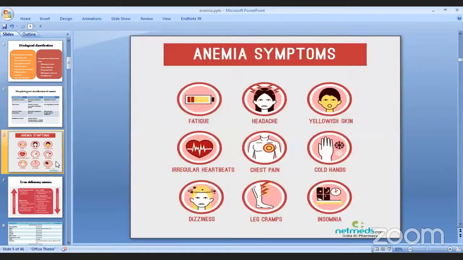Now let's talk about the symptoms. General symptoms can occur in any type of anemia. Fatigue, because the body is not able to carry enough oxygen, headache, pallor, the person is going to look pale. Anemia can also cause irregular heartbeat, arrhythmia. That means, right?